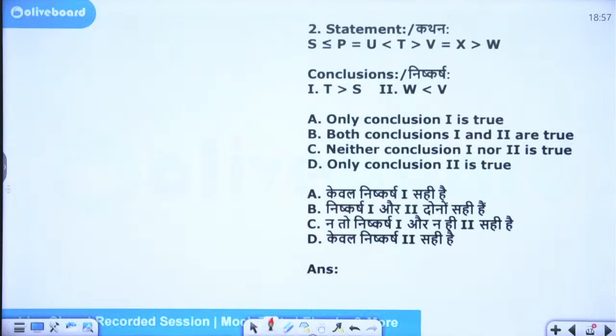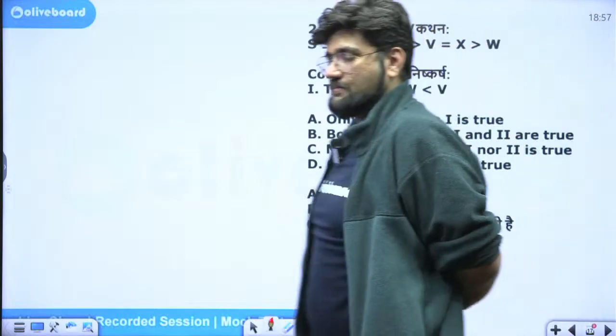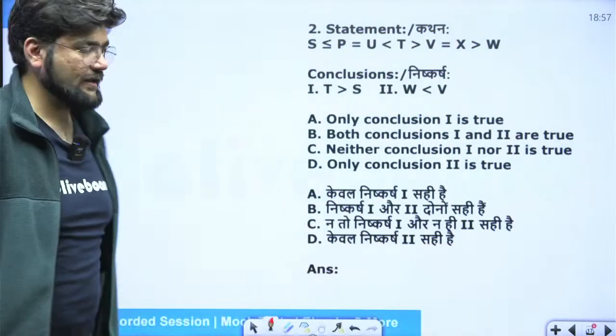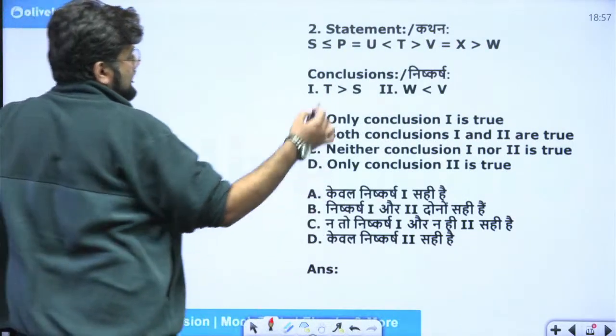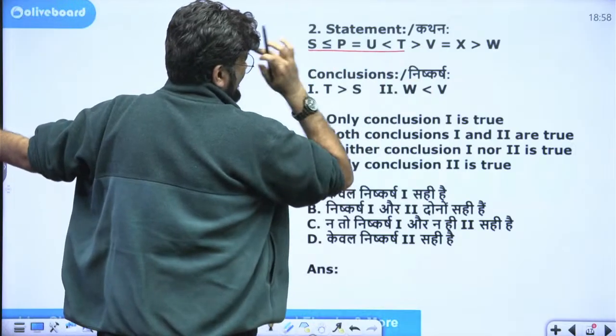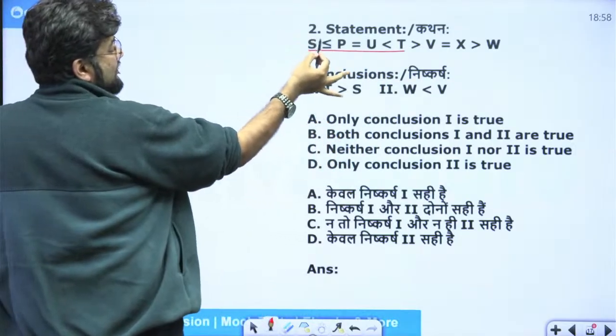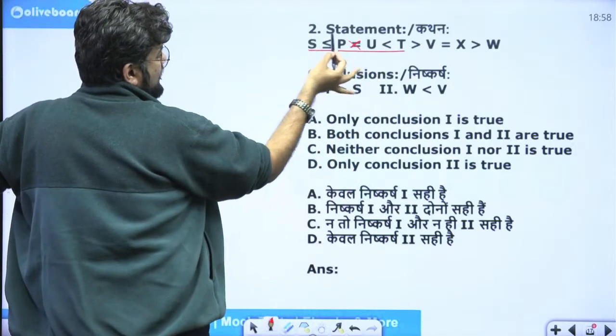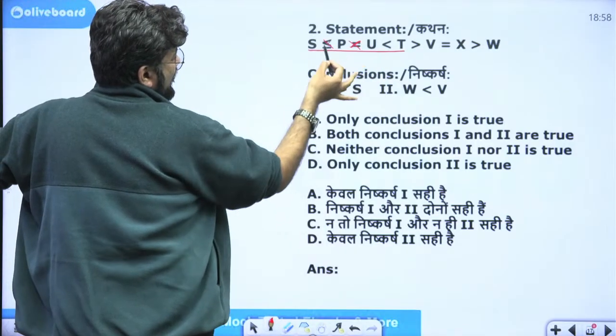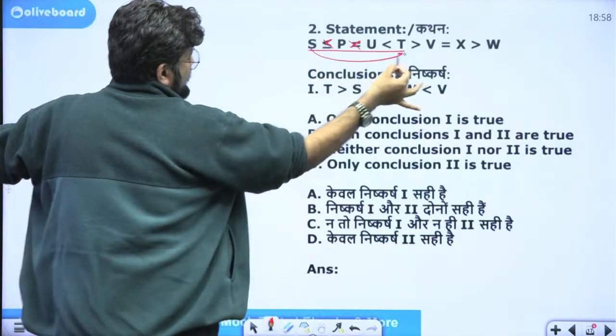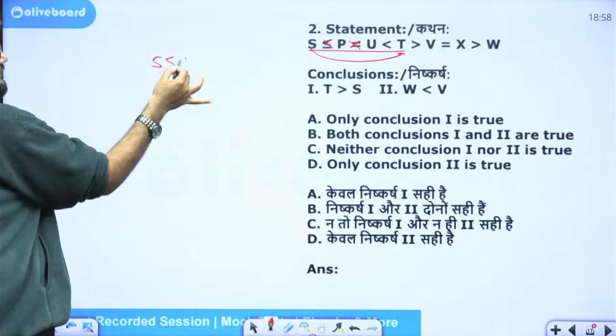Very good. Excellent. In one of the sessions, people were confused. I will tell you where. So the first thing is asking us about T and S. So we will go only from here to here. Okay. Now, less than or equal to and equal to drop. Less than or equal to and less than, this will drop. We are only left with one sign. So how is it related? S is less than T.